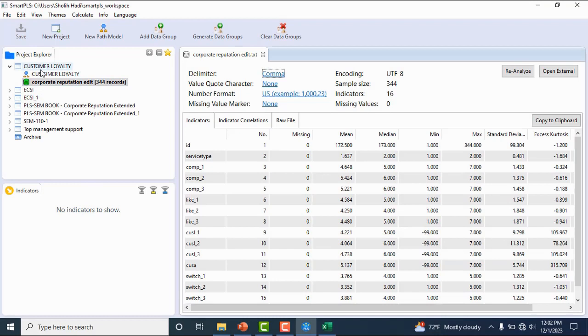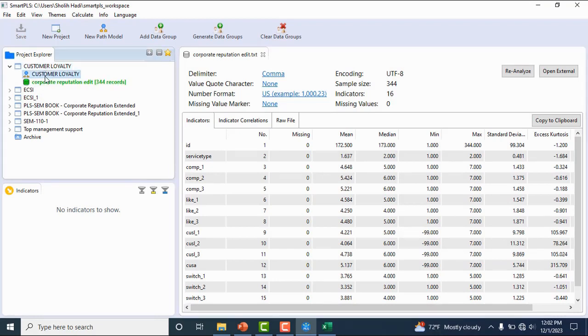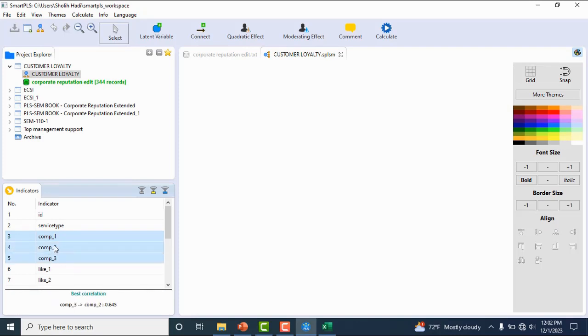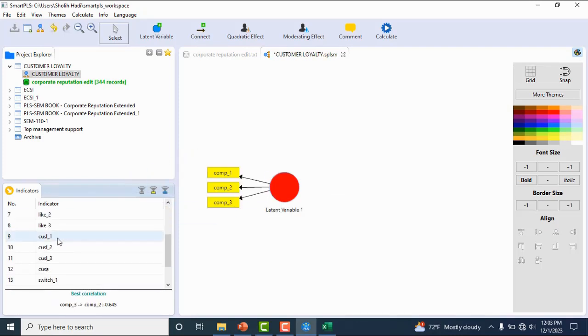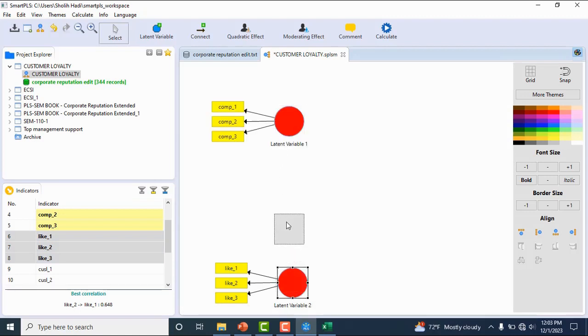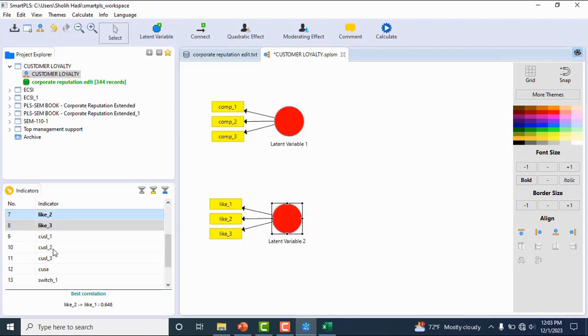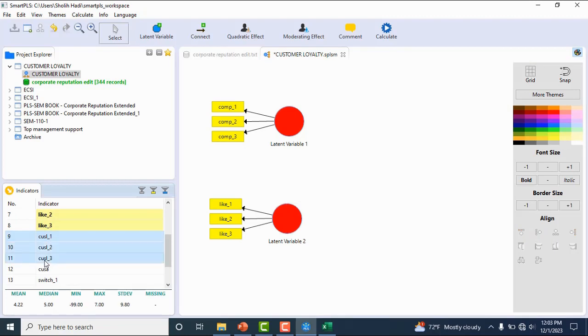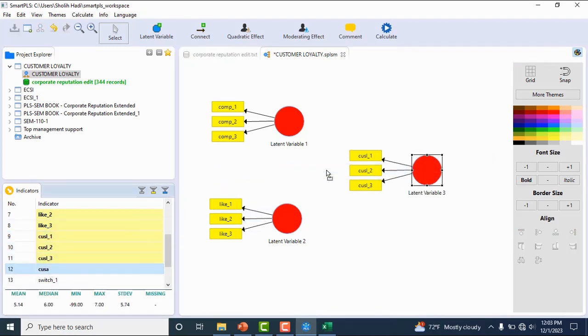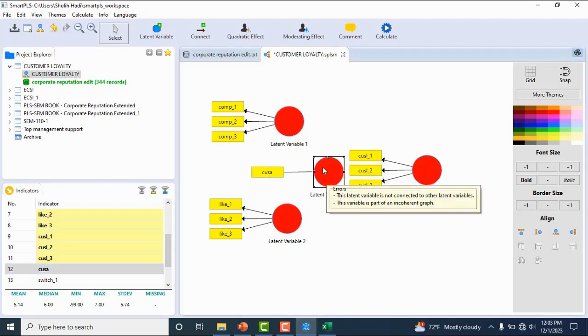And then we can make the model. I think SmartPLS is very easy to use.